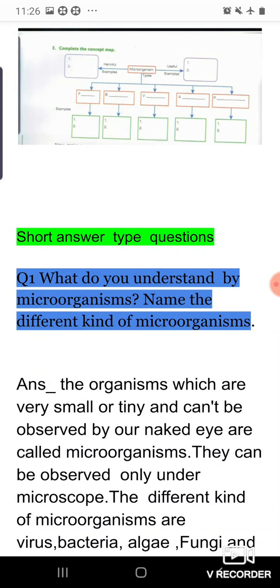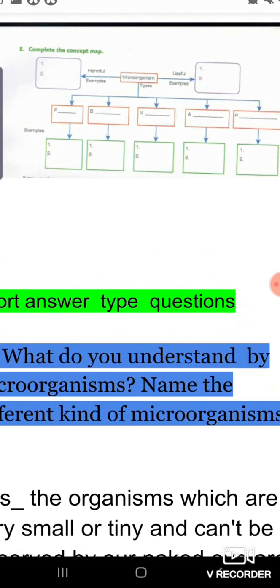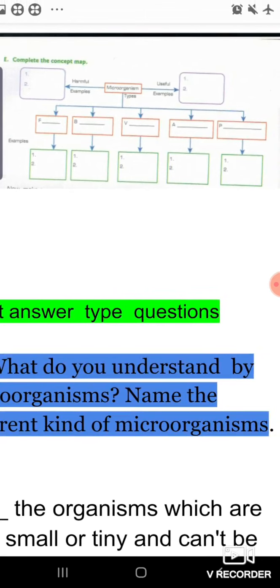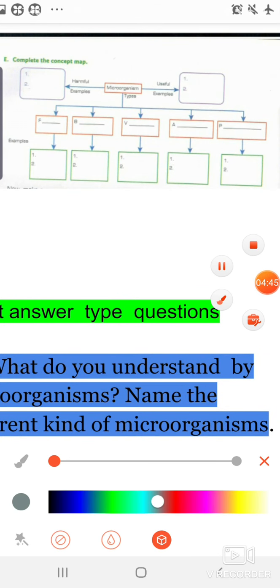Next, this is complete the concept maps. Here it is given microorganisms. All of you know that there are 5 groups of microorganisms, so you have to write the name of all the groups.